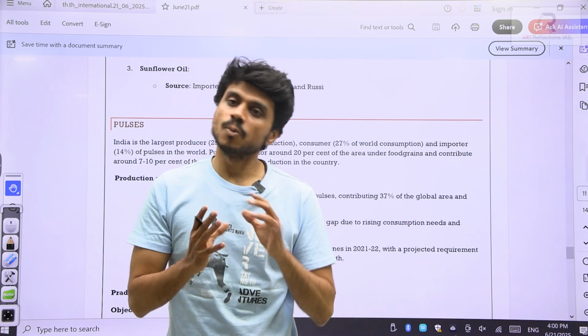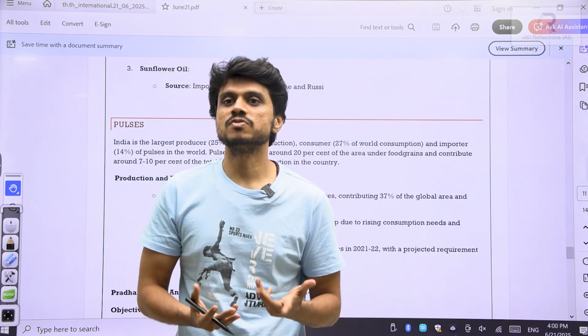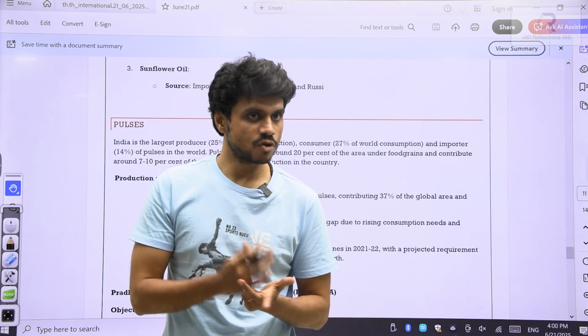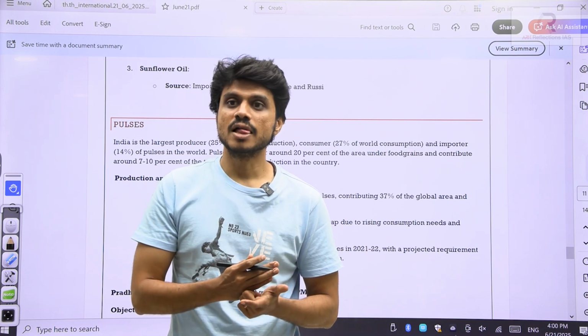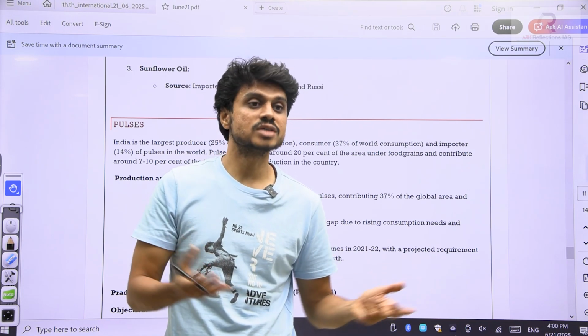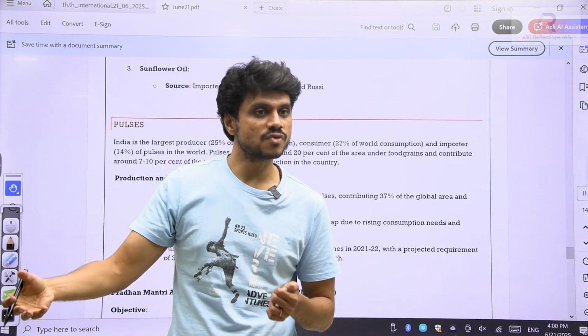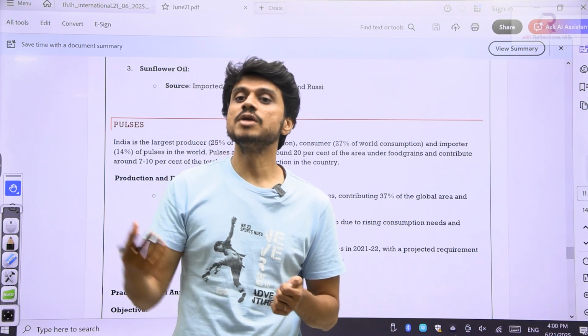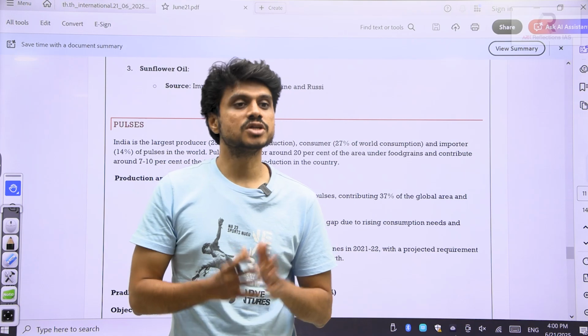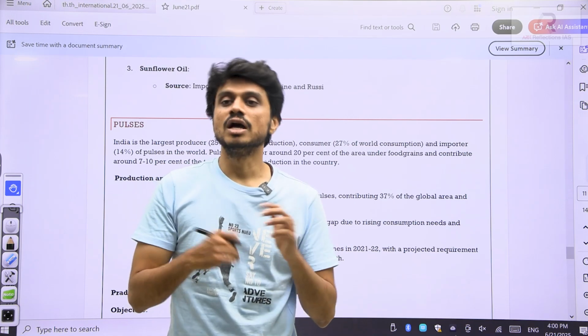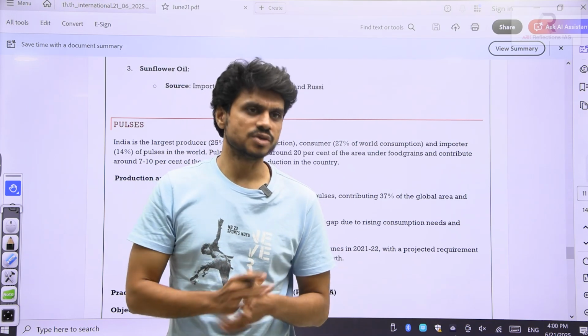If you eat properly every day 50 to 100 grams of pulses, you will get a lot of protein, a lot of carbohydrates, a lot of B vitamins. Okay, that also has non-heme iron, a non-animal source of iron. This will also resolve the anemia problem of women. So nutritional security, economic security, geographical advantage, all these things are very important for us.